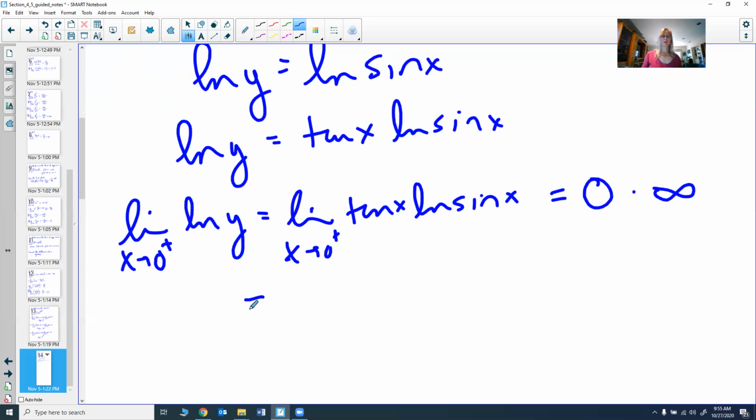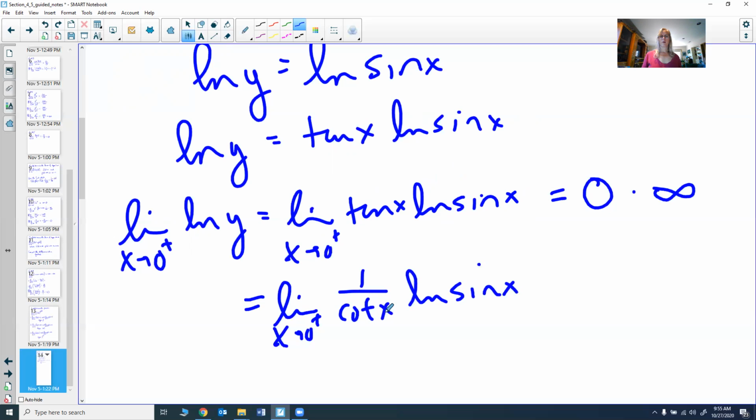So we have to do a little bit of work here. This is kind of L'Hopital's rule. It's one of our indeterminate forms, but we need to get a fraction. It would not be easy to make the natural log of sine of x into a fraction, but it's really easy to make the tangent. Tangent is 1 over cotangent. So we now have the limit as x goes to 0 from the right of 1 over cotangent times the natural log of sine of x. Well, 1 over cotangent of x as x goes to 0 goes to infinity.